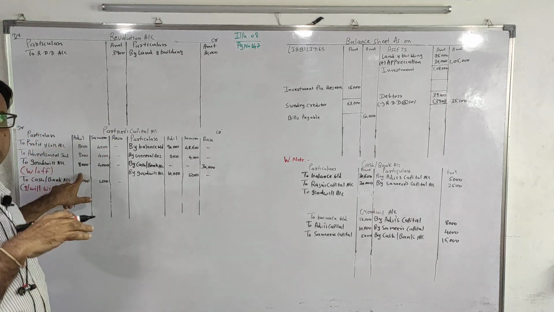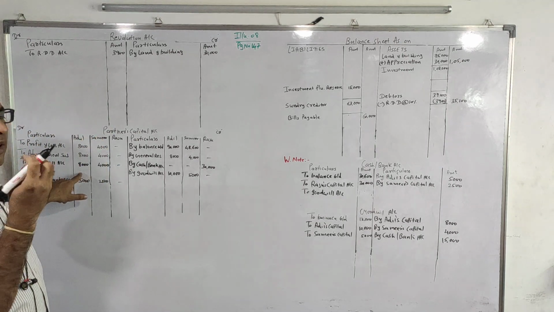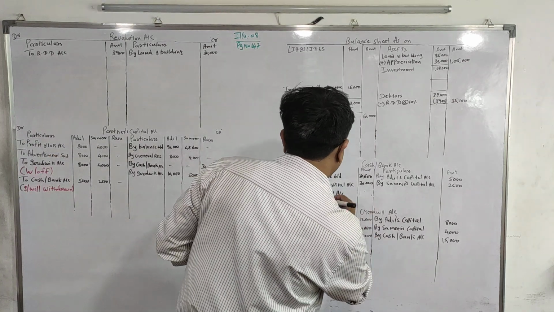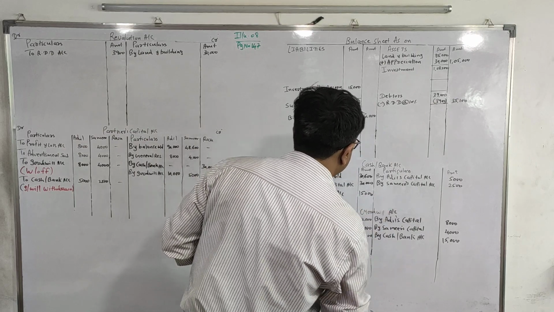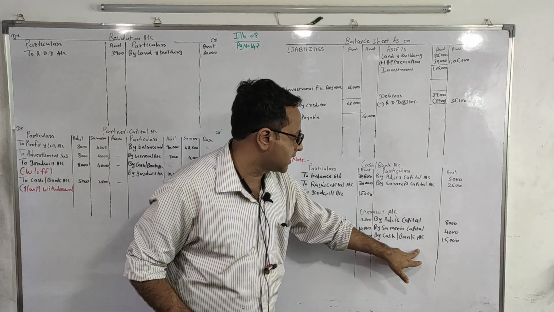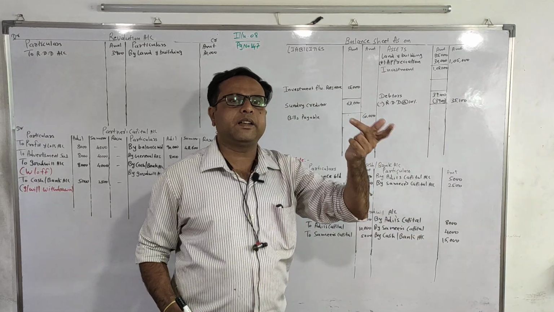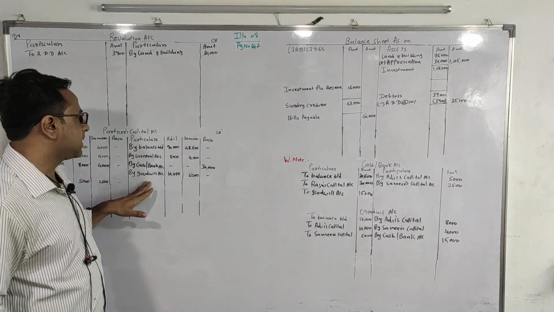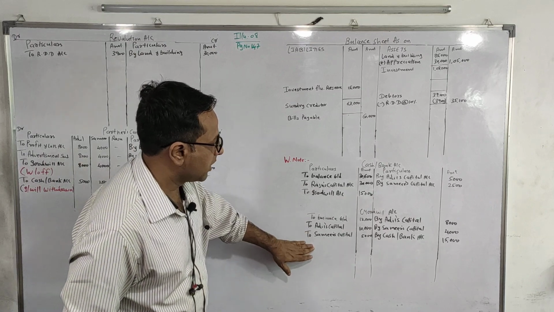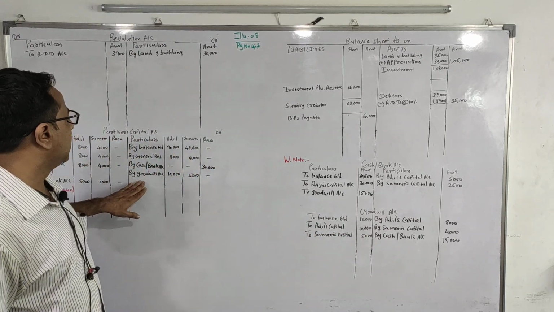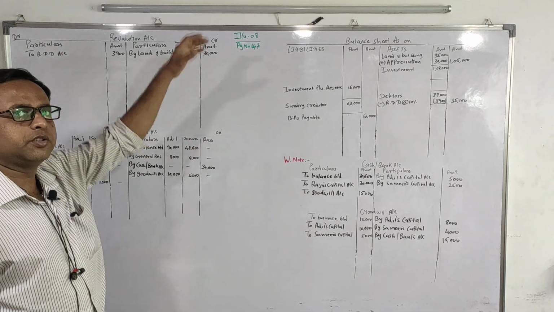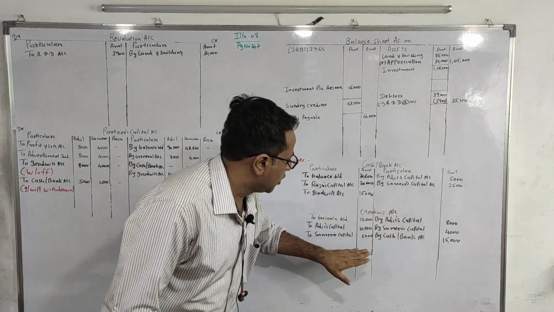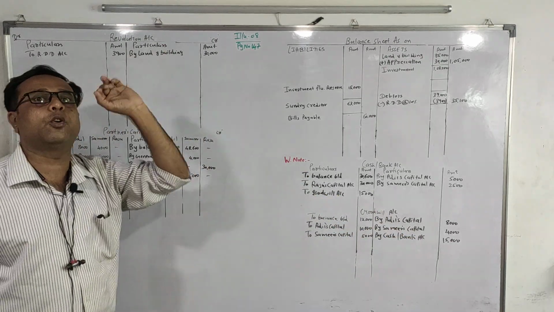Now we start with our original adjustment of goodwill brought in cash. So what is the first entry? Cash account debit to goodwill account. So over here we will write down 15,000. Cash account to goodwill account, second effect by cash/bank. And the second entry is goodwill account debit to old partners' capital. So to Adil's capital, to Samir's capital 10,000 and 5,000, and second effect by goodwill account. So this is how we do our goodwill brought in cash part. Cash to goodwill, goodwill to old partners in their old ratio.